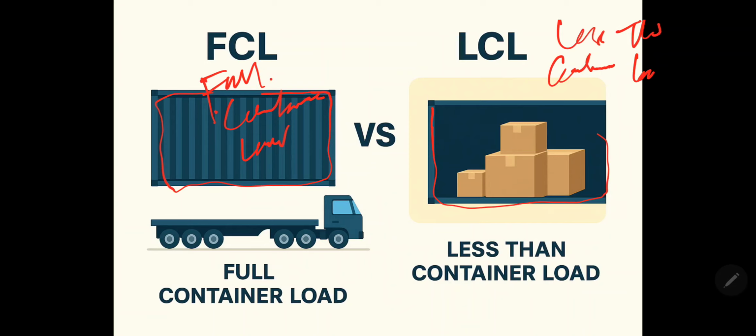The point of this: if you have a large shipment, you choose FCL, full container load, but for a small shipment you can choose LCL, less than container load. I think you understand these differences between FCL, full container load, and LCL, less than container load.